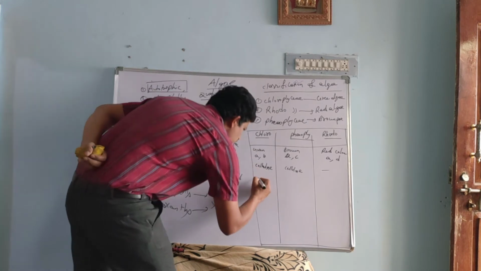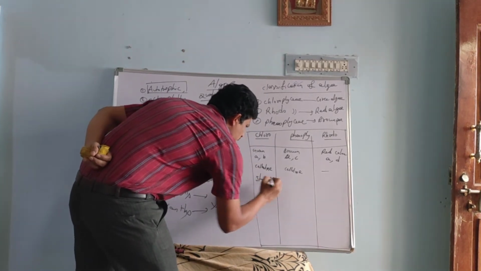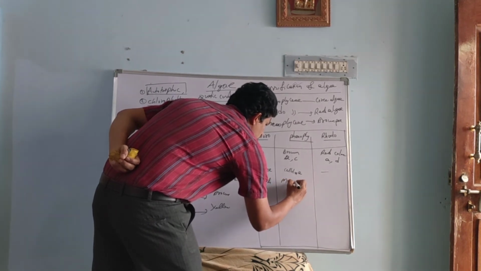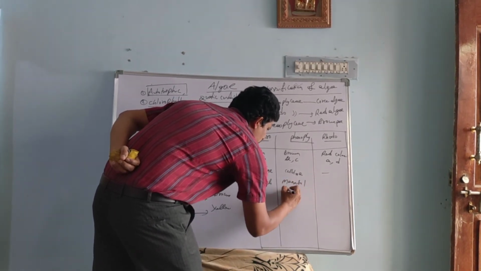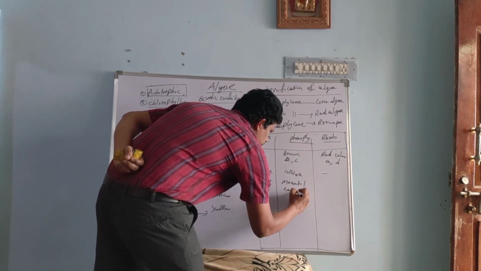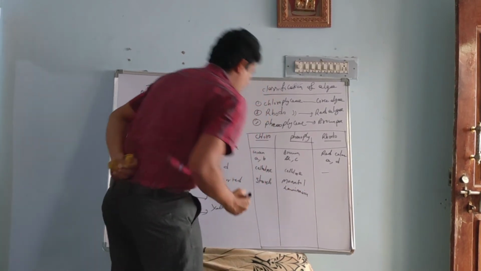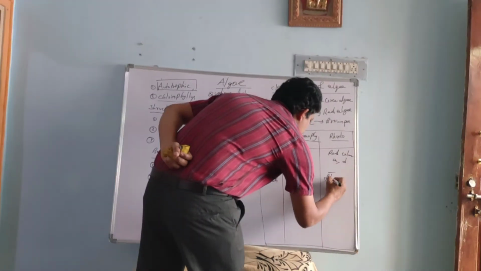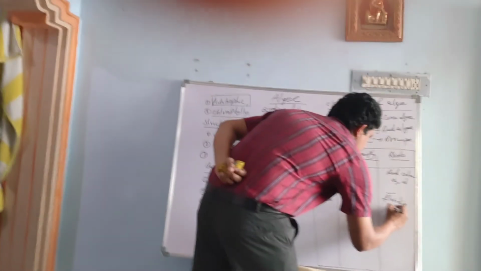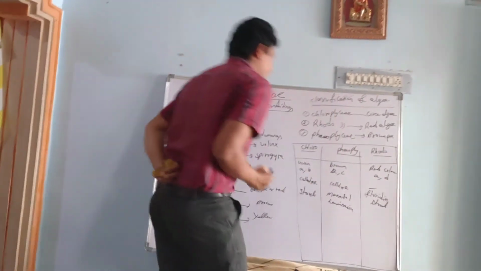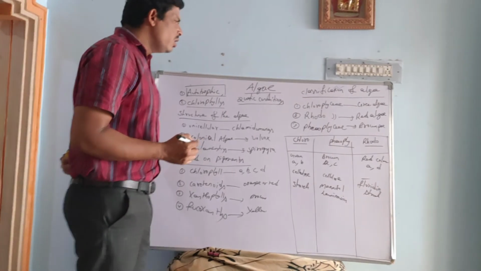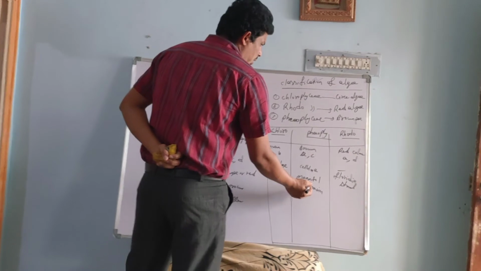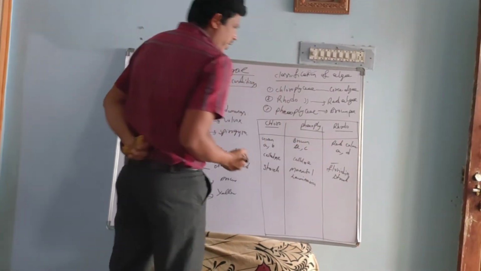In Chlorophyceae the reserve food is starch, and here mannitol, laminarin. And here floridean starch. These are the reserve foods in Chlorophyceae, Phaeophyceae, Rhodophyceae. In Chlorophyceae starch, mannitol in Phaeophyceae, in Rhodophyceae floridean starch.